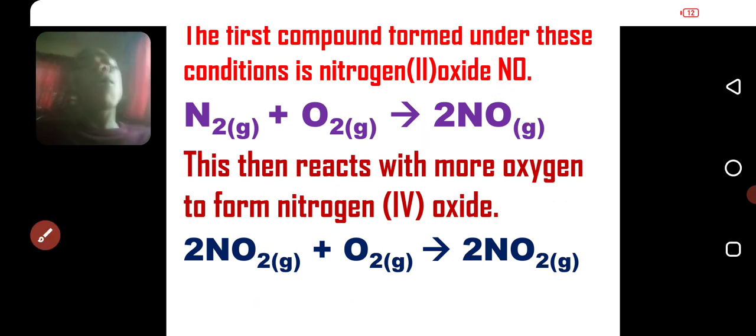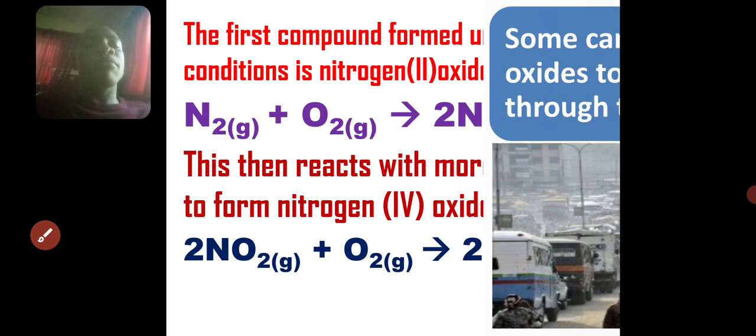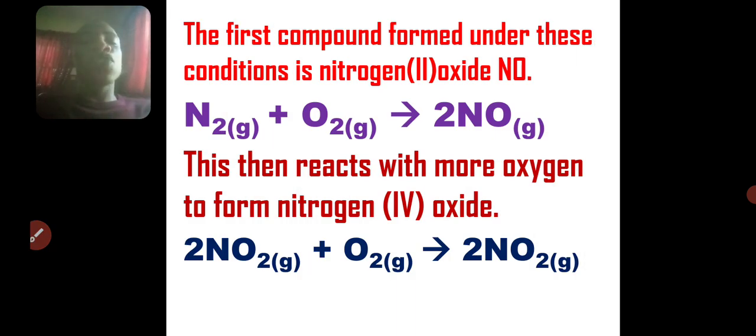Alright, now what happens when this NO2 is formed? It's also very soluble in water, and you know what that will cause? It causes acid rain. NO2 is a mixed anhydride.